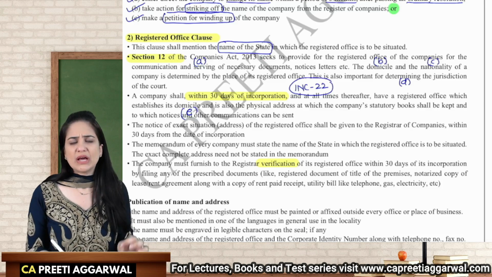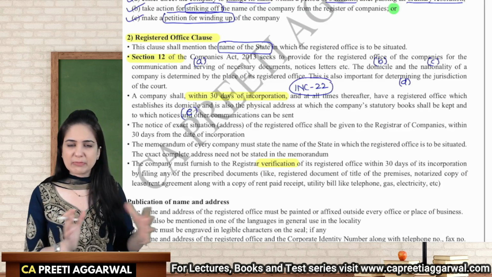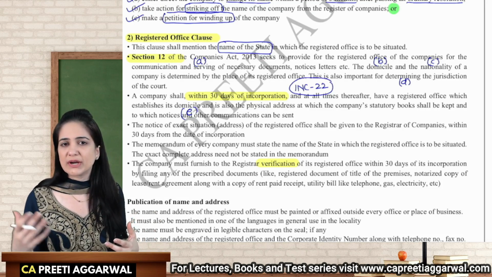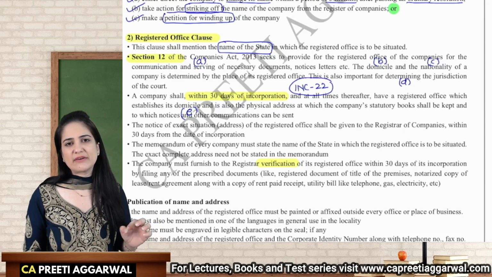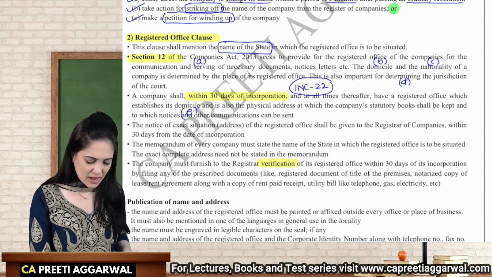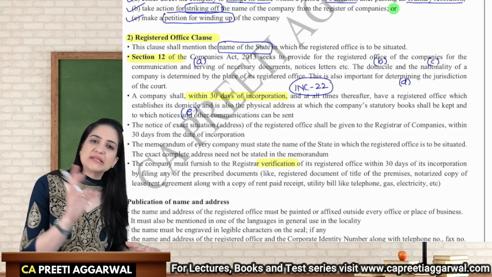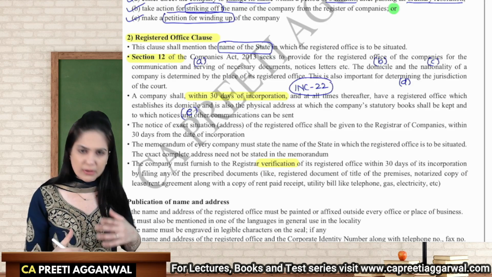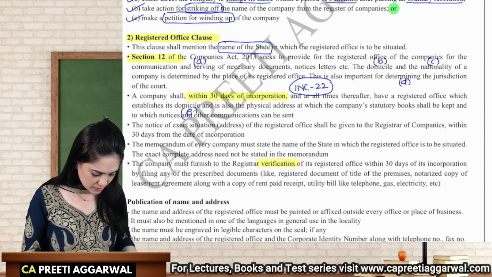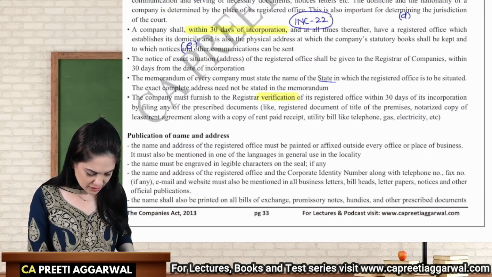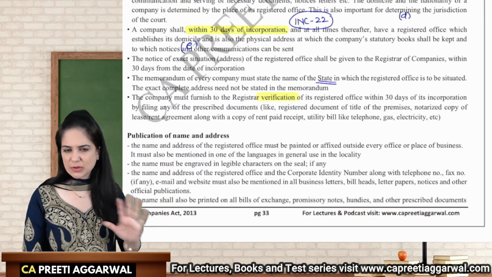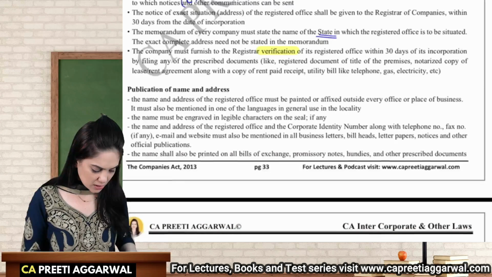This is because if I write the exact address and I shift from one place to another, I will have to alter the memorandum again and again. In this case, if I write only the name of the state, I will have to alter the memorandum only when the state is changed. Okay, so the memorandum will only mention the name of the state. Exact address is not required. That can be communicated to the ROC.